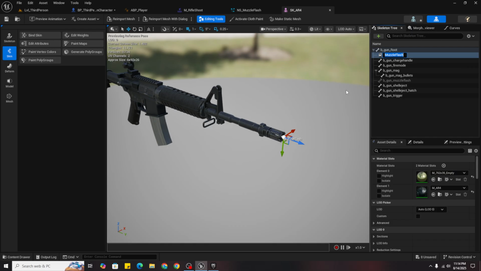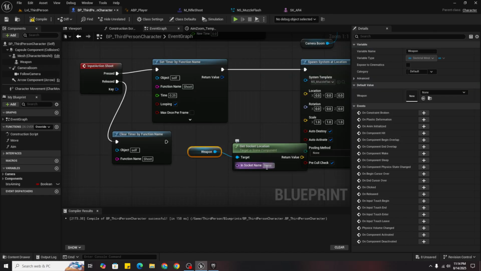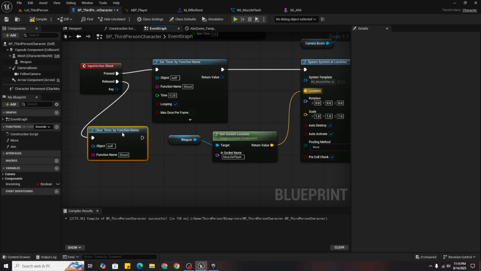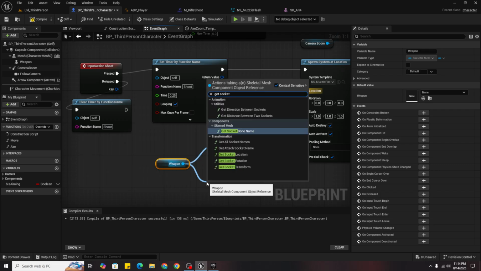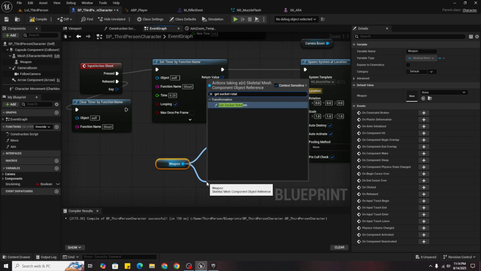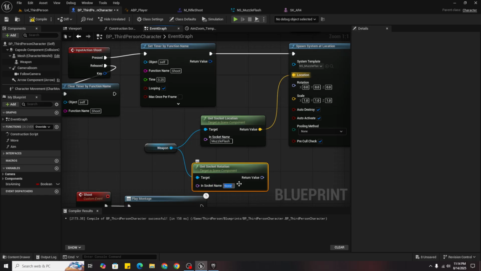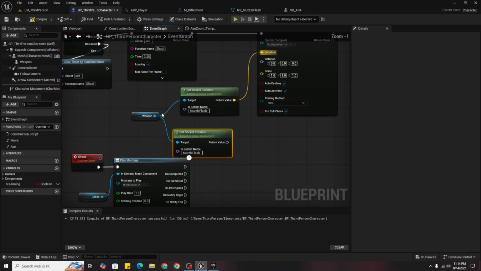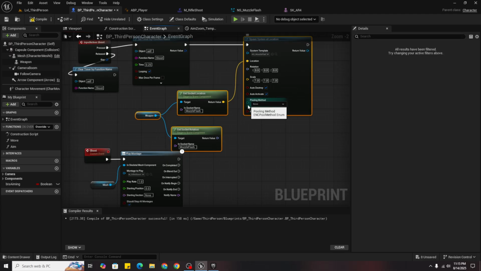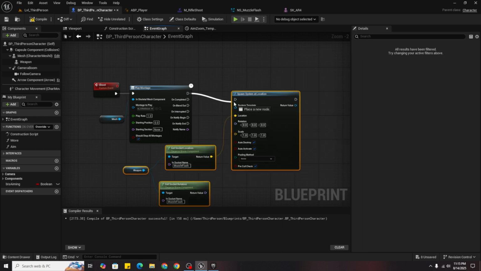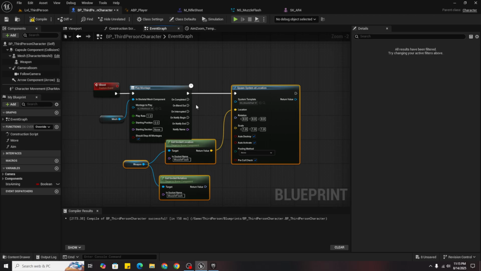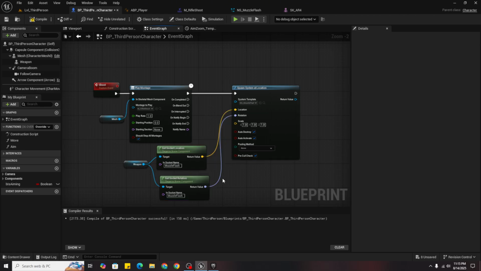Come back to the third person character and socket name, and then location, then get socket rotation, same socket. Oh, I am doing it wrong, so just delete it and paste it like that. And rotation to this, and scale should be normal, and pooling method should be on auto release.